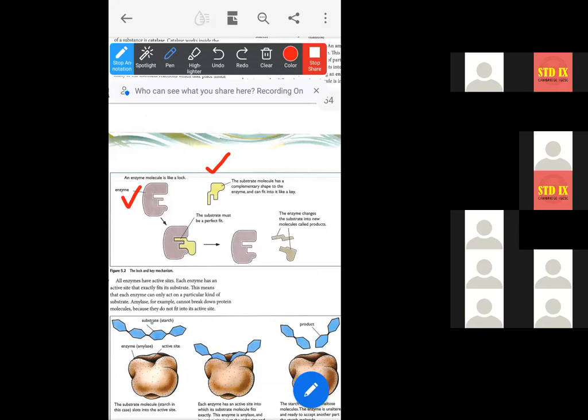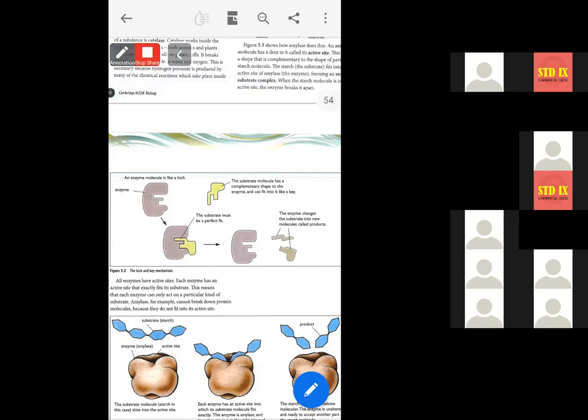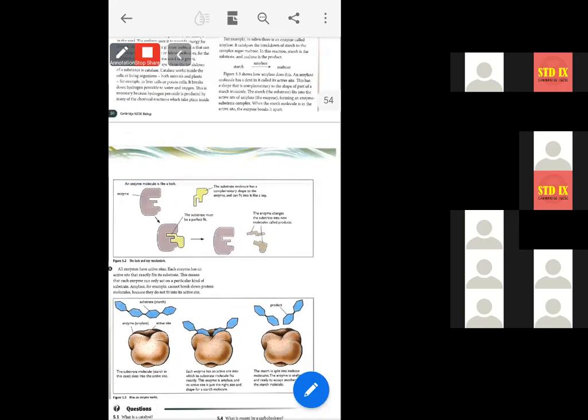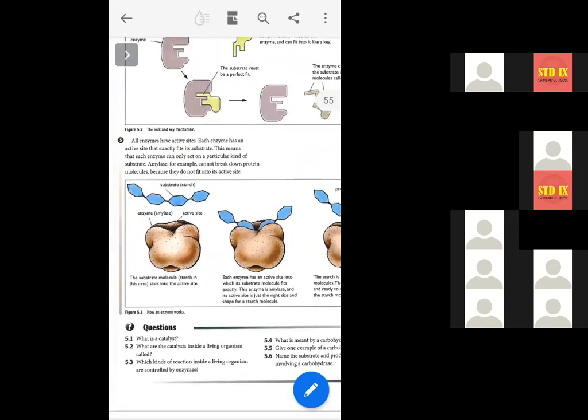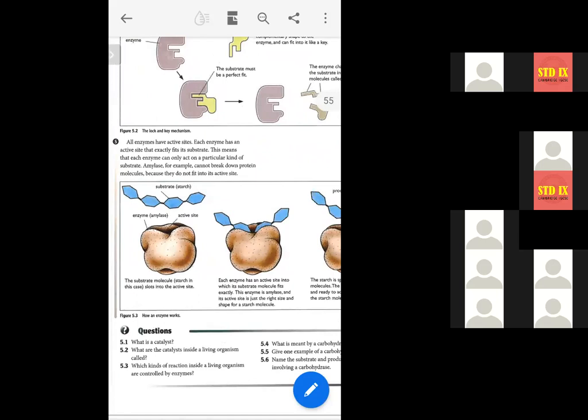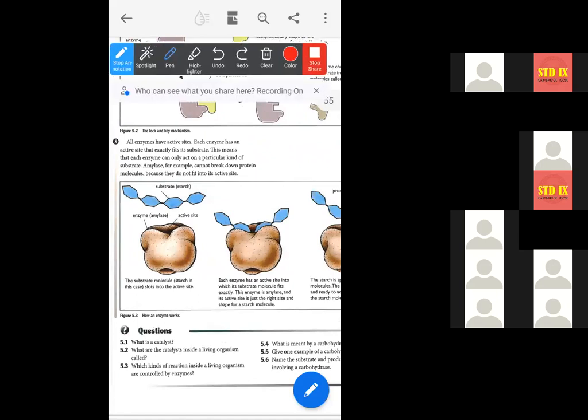Tell it again, Arijit. Can you explain this potato one? Not potato. This is also the structure of the enzyme.